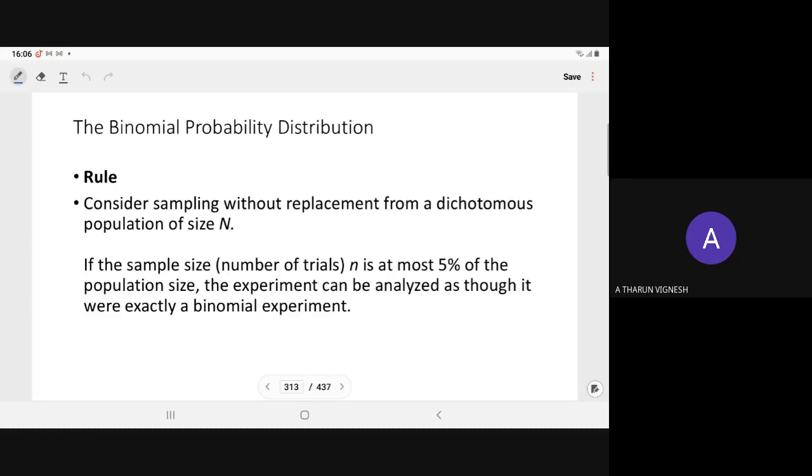Now, this binomial experiment is also useful whenever we have to do sampling without replacement from a population of size N. Here we have the population N, and from that we take a small sample of size n without replacement.